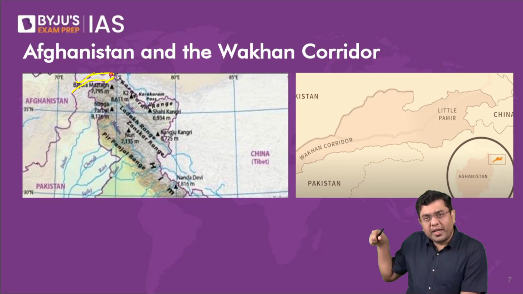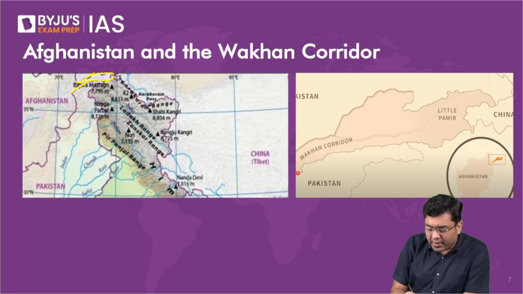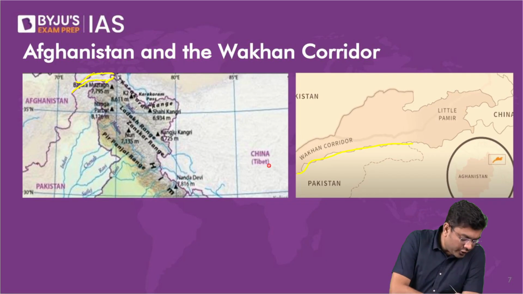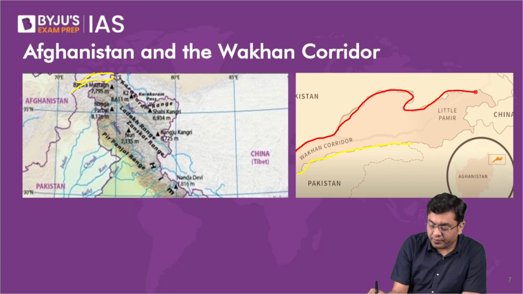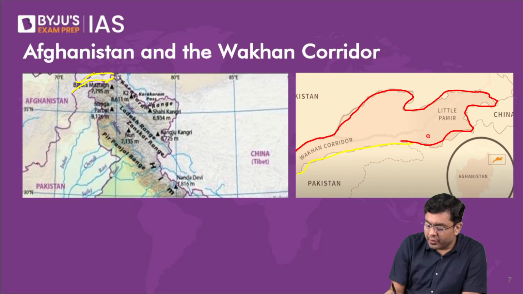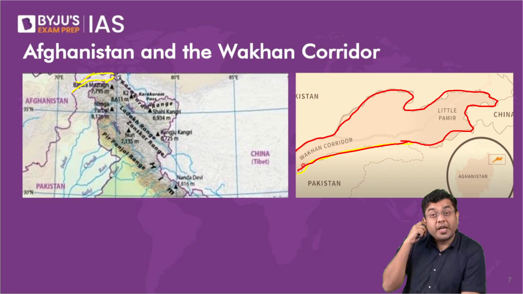It has got a thin handle. So that kind of shape this is. And this is what is referred to as the Wakhan corridor. This is the region of Wakhan corridor. So this region of Wakhan corridor, that is what we share our border with.